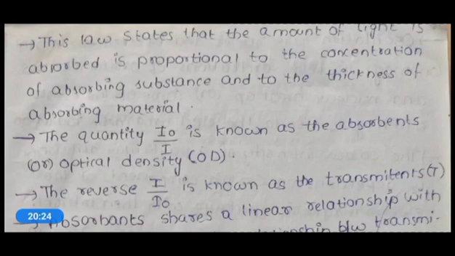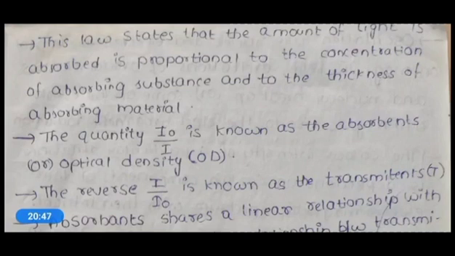This is how Beer-Lambert's law explained the absorption of light. And here the quantity I naught by I is known as the absorbance or optical density.